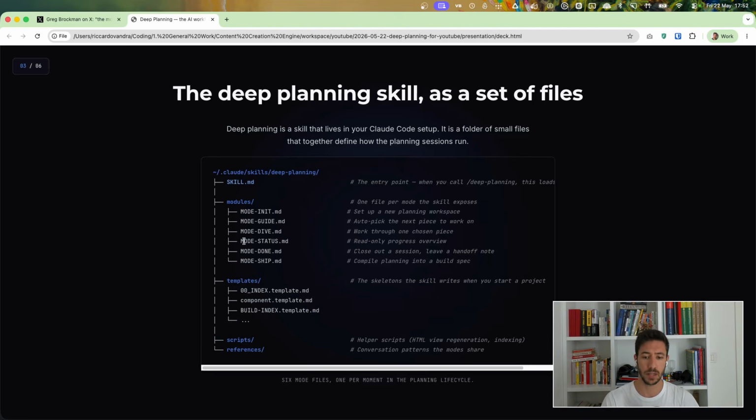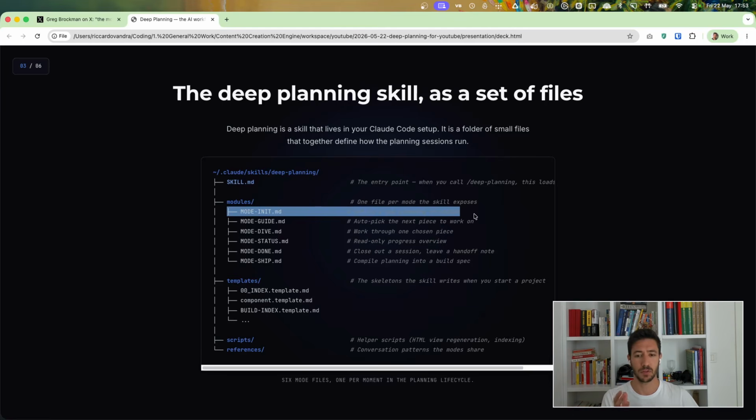Status gives you a little bit of an understanding of what the project is looking like, and then done if you need to close off a session, and then shipping when you take everything that you planned out and create that into a building spec. And once you have this building spec at the end, you can one-shot implementations if you really wanted to, because you gave so much context to the system around what you want to build that the building becomes the easiest part ever.